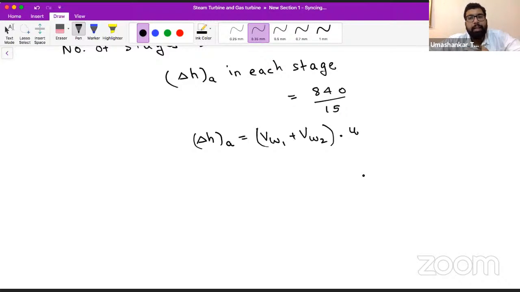Governing and critical speed is what you see in your theory of machine part also. I will guide you how to apply it if asked, although it is very less tentative. If asked, you can apply those concepts of theory of machine here in the steam turbine.